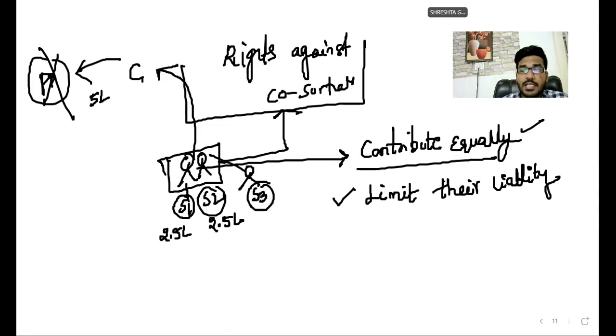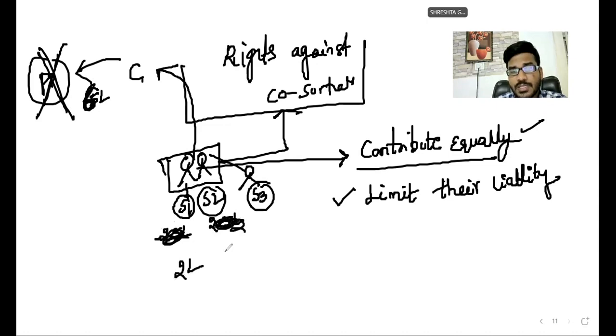Okay, so S3 is there. Here a loan of 6 lakh rupees is provided. If the principal debtor fails to pay, who is liable, sir? The sureties are liable. In what proportion are they liable? The loan is 6 lakhs, so 2 lakhs, 2 lakhs, and 2 lakhs. Unless otherwise mentioned, they contribute equally.